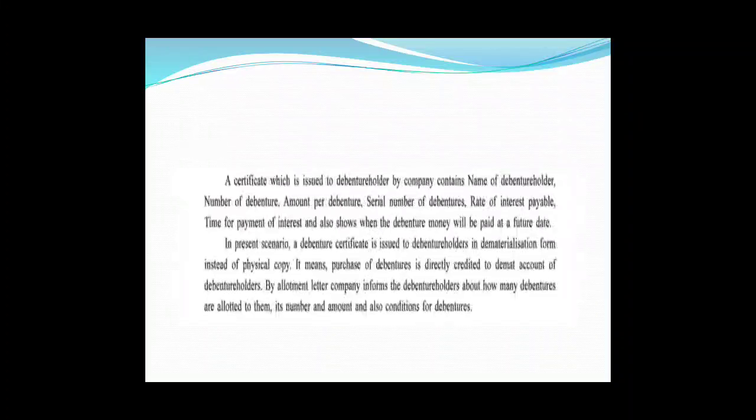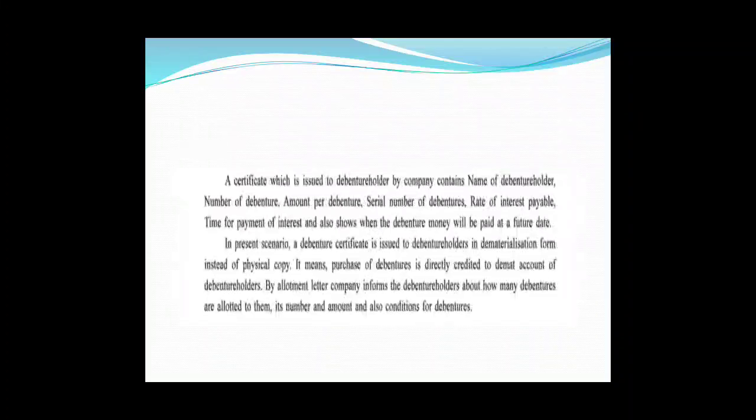In the present scenario, a debenture certificate is issued to debenture holders in dematerialized form, that is in a demat account, instead of a physical copy. It means the purchase of debentures is directly credited to the demat account of debenture holders. By allotment letter, the company informs the debenture holders about how many debentures are allotted to them, their number and amount, and also the conditions for debentures.